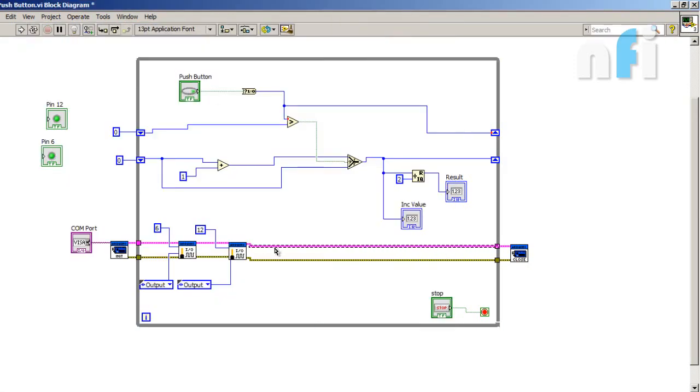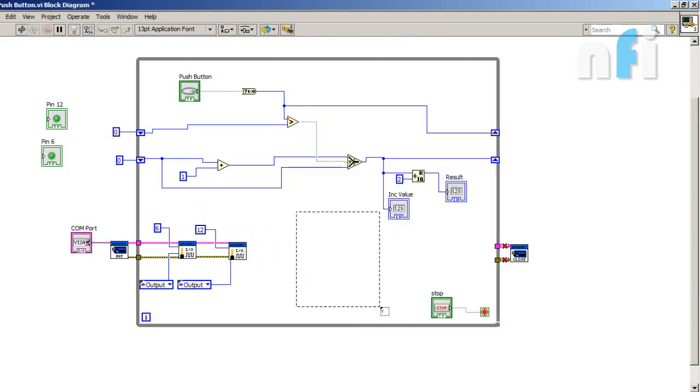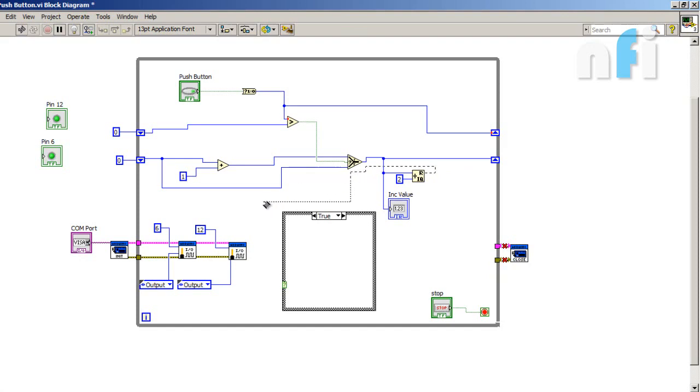So during 0 you want to turn off your LED. So select your case structure. Here's my case structure, and here's my case selector. So my case selector will decide the values.